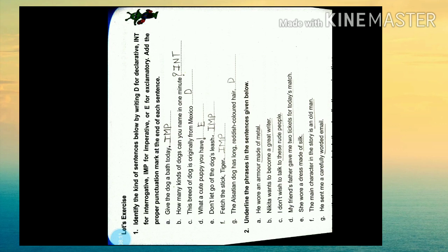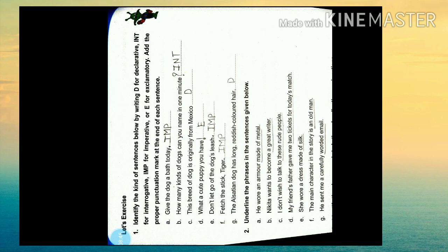Clauses are of 2 kinds, main clause and dependent clause. What is meant by main clause? A group of words which has a subject and a predicate and can stand on its own as a sentence is called a main clause. Then dependent clause is a group of words which cannot stand on its own as a sentence. Yes, so that's all about the dependent clause and main clause. So now let's see one of the particular from the exercise.